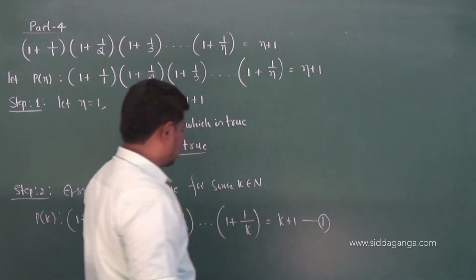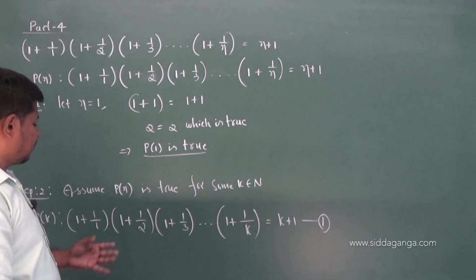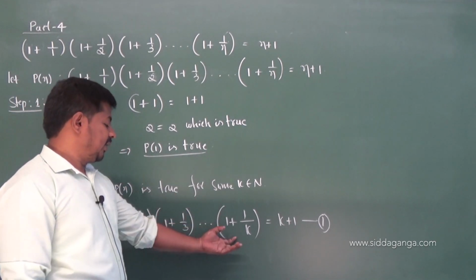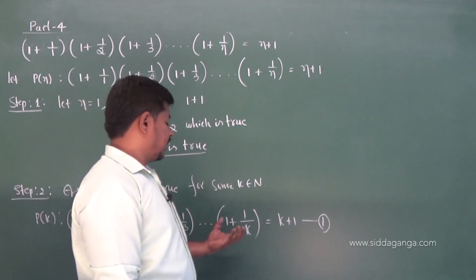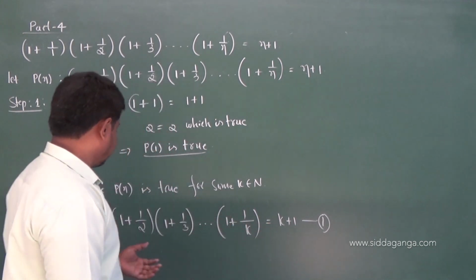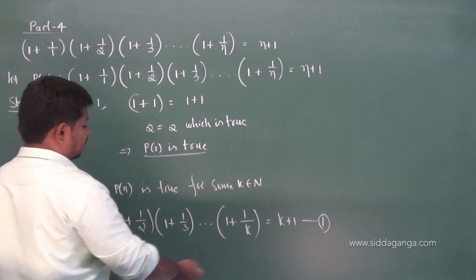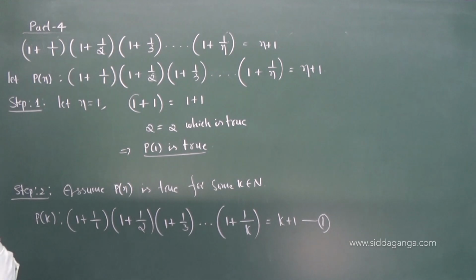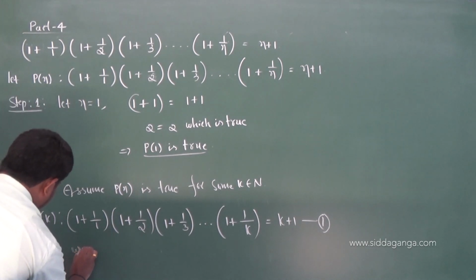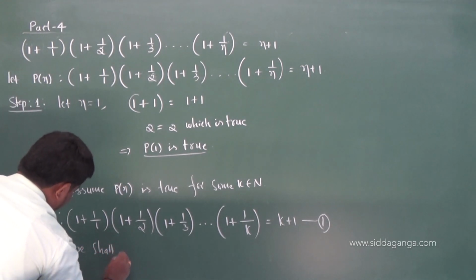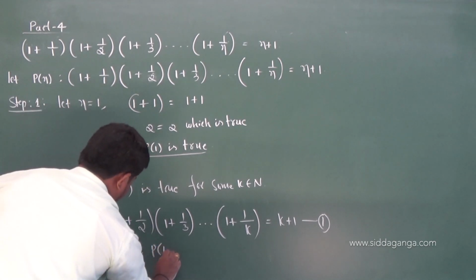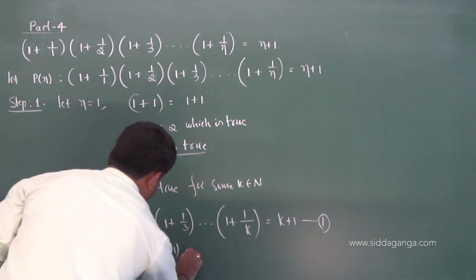This is what we assumed to be true: the product of the first k terms of this statement is equal to k plus 1. So we shall prove that P of k plus 1 is also true.